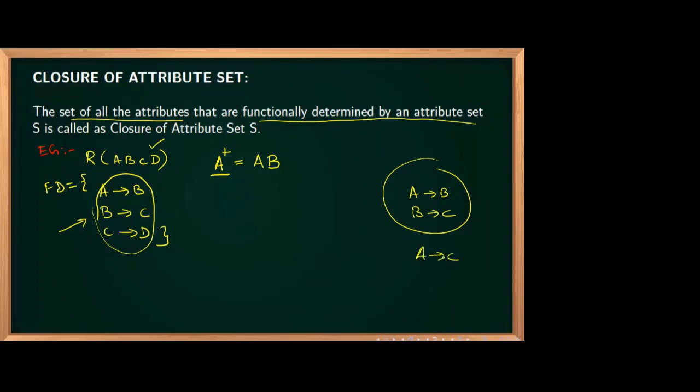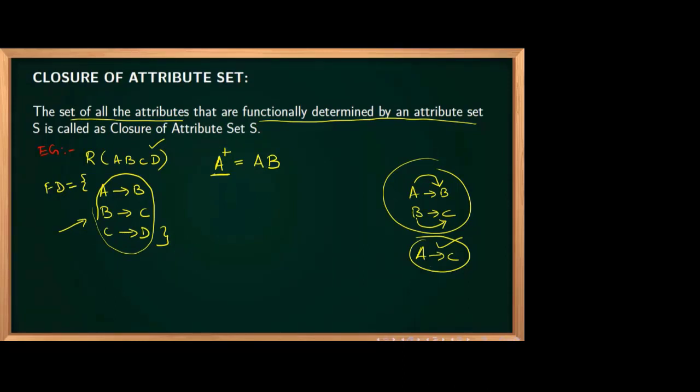A determines C. How did you get that? You can get it from our rules. Our transitivity rule says that if A determines B is there and B determines C is there, then definitely A determines C is satisfied. So this is implicit. A determines C is implicit. We can get all those implicit functional dependencies either with our rules or with closure finding. Now we are doing closure finding, so we can get the answer very easily.